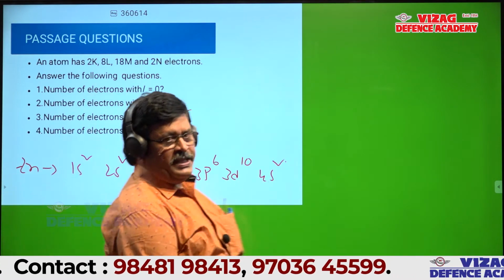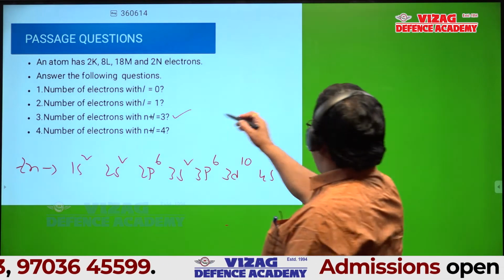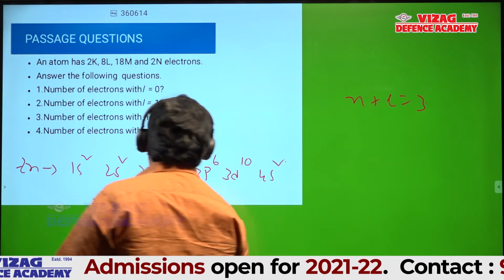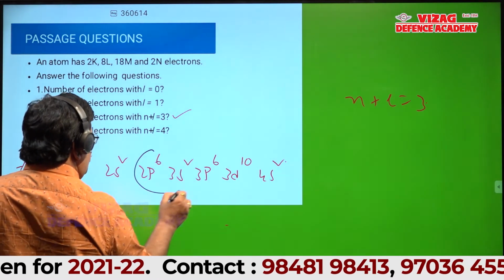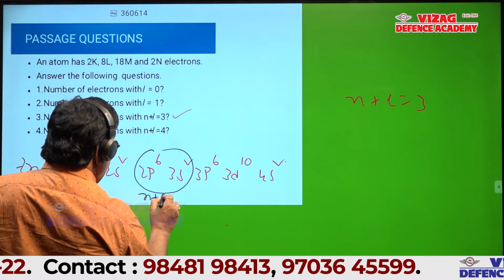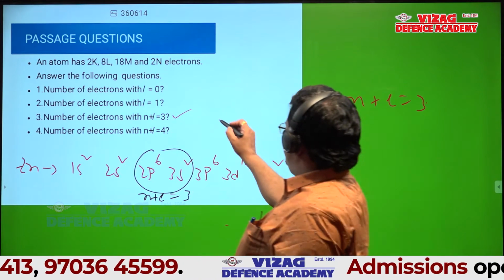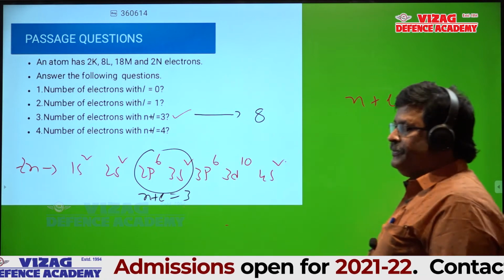In these subshells, for which is n plus l equal to 3, you should know that. It is 2p and 3s. So for these two, n plus l is 3. Am I right? The answer is 8. So what is the answer for the third question? 8. Any doubt in this?